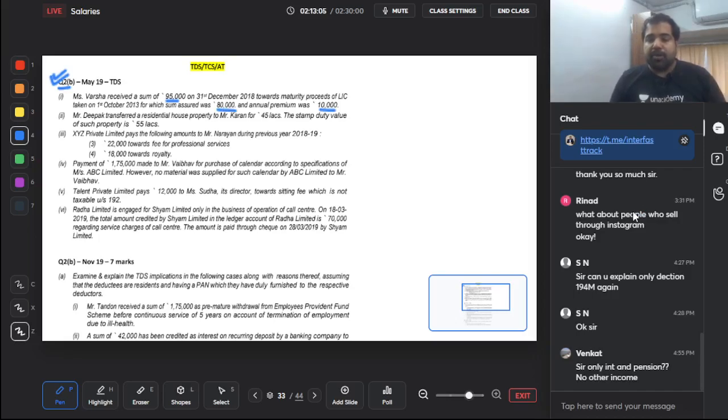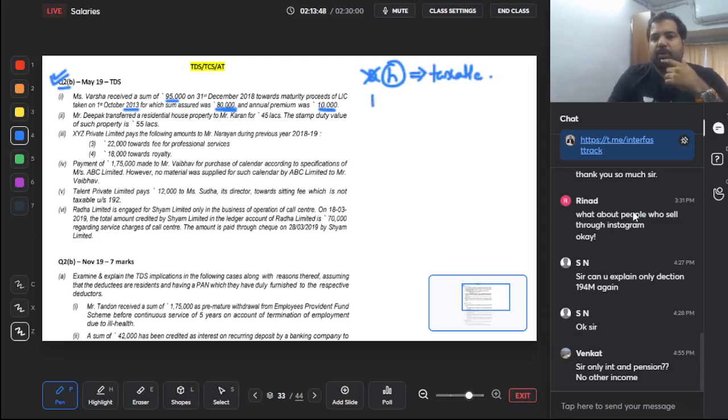Lots of details. First, we need to know, guys, is this insurance received on death? No. Then we need to see, are the premiums low? On 80,000 rupees, the policy was taken in the year 2013, so on or after 1st April 2012, the premium should have been maximum 10%. So 80,000 into 10% is 8,000, but you were paying 10,000. So are the premiums high? Yes. So guys, always first figure out whether it is high or low, because if it's low, then no tax only, no TDS also. So is it high? Yes. So is it taxable? Yes, it is taxable.